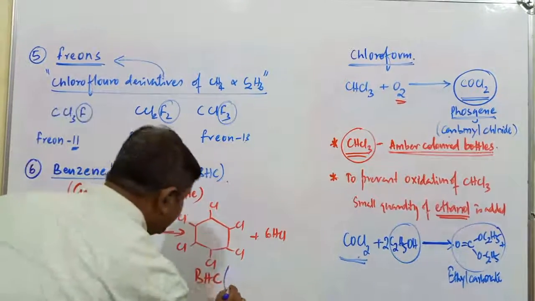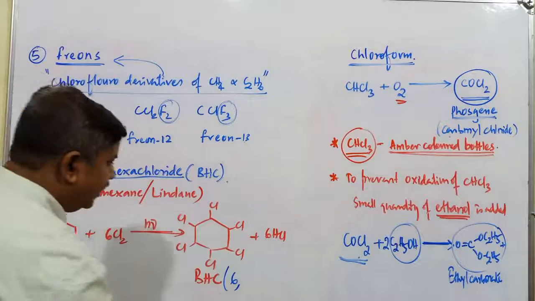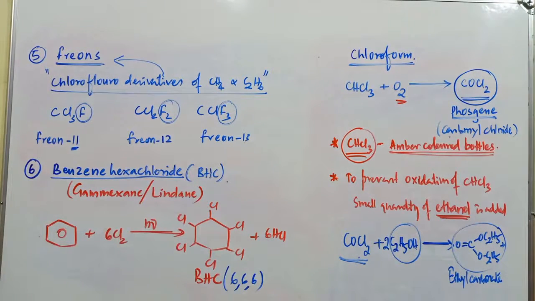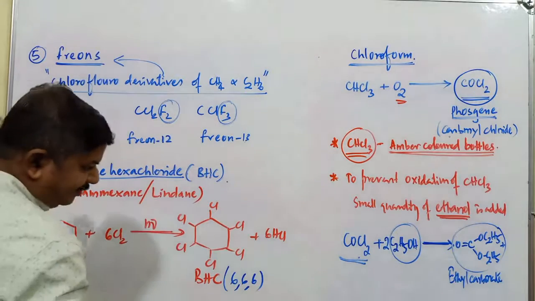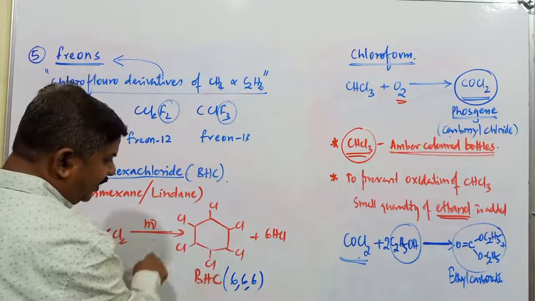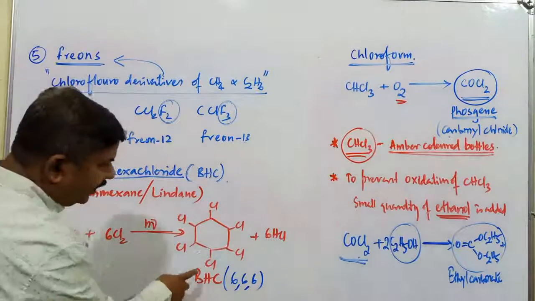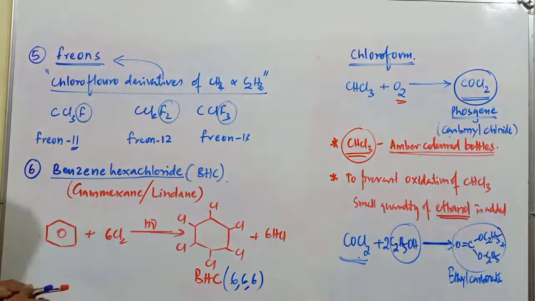It is also referred to as 6,6,6, mainly because of 6 carbon atoms, 6 chlorine atoms, and 6 hydrogen atoms. So this compound is commonly known as benzene hexachloride.